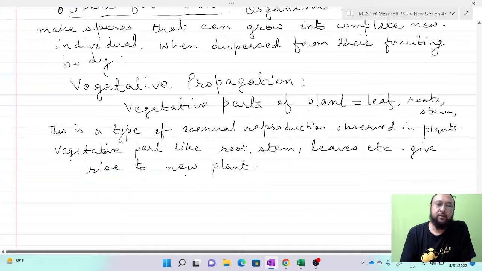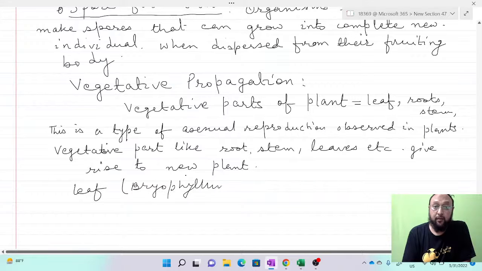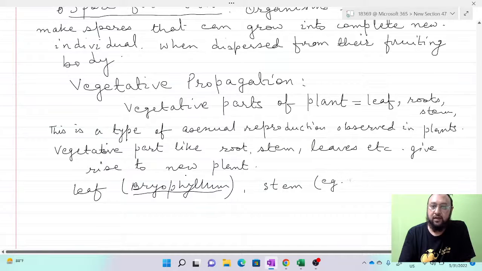Another point: in the case of the leaf, a new plant grows from the leaf. That example is Bryophyllum. This is important for the exam. You have studied Bryophyllum in class 9 also. From the stem, the examples are turmeric and ginger. Rhizome is a modified stem, as in ginger.